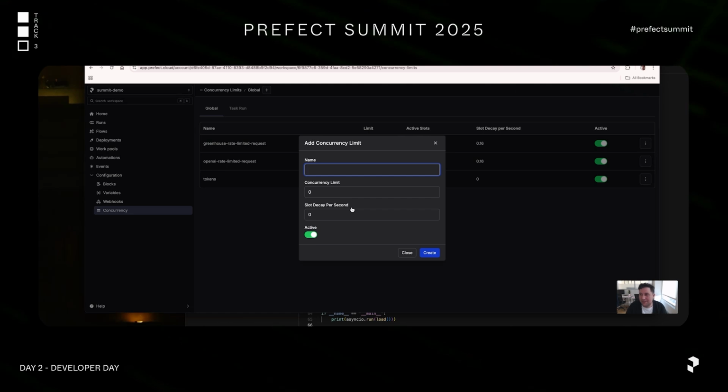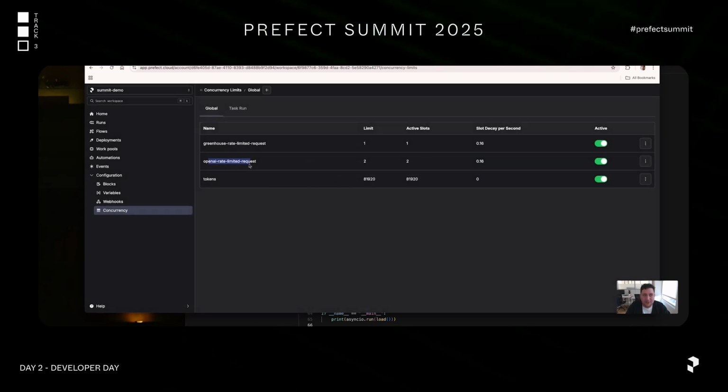If I'm trying to respect a rate limit, I may take a slot, and then as time passes, I want to independently return that slot back so that something else can take it. But if I'm working with something like token limits, I want to make sure that absolutely nothing is returned back to the pool, because I'm really trying to manage those slots very carefully.